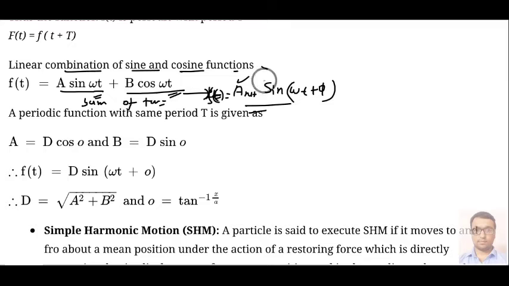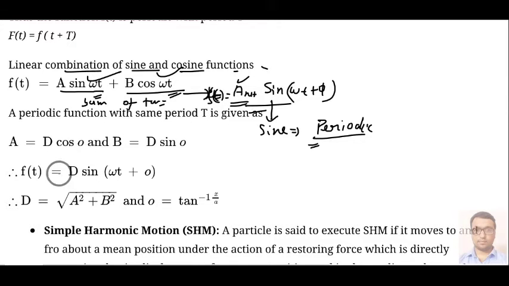So basically we have converted this function into a function of sine, and again we can say that a linear combination of sine omega t and cos omega t will give you another periodic function, and that will also have a certain period. And this net displacement or net amplitude is given by d, which is the square root of a squared plus b squared. And this phi is basically tan inverse of b by a.